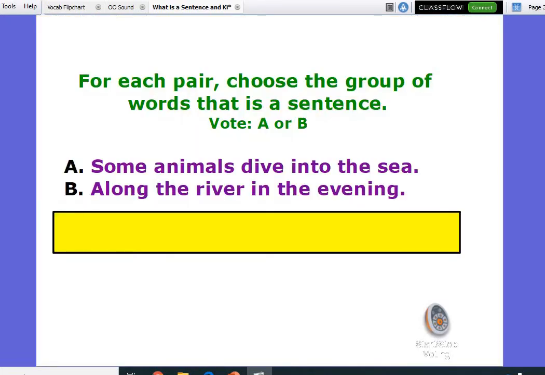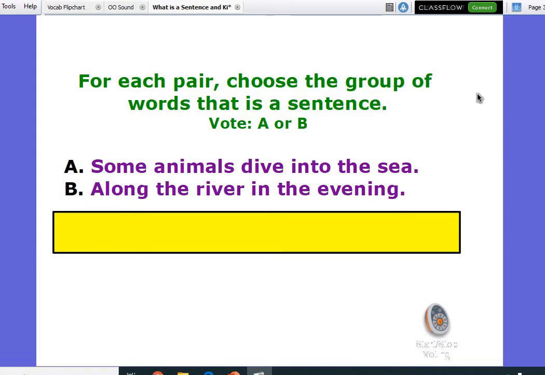Alright, let's practice that just a little bit more. So, on this one, we're going to see if we can decide which one is the real sentence, because one of these is a sentence and one of them is a fragment or not a sentence. So, do you think it's A or B? Some animals dive into the sea along the river in the evening.